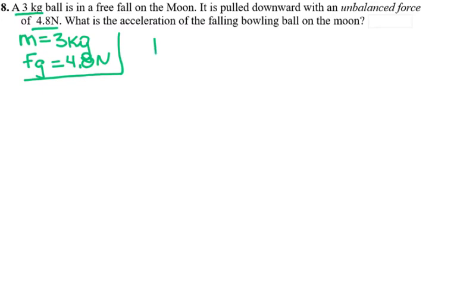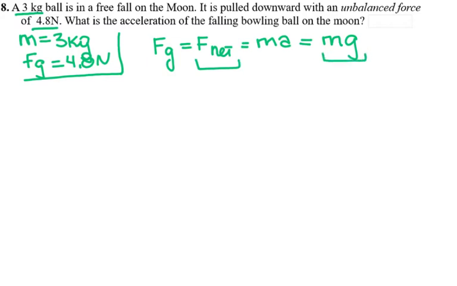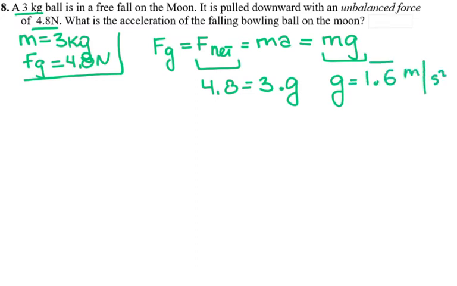So in this case, my unbalanced force of gravity is my net force, because there are no other forces acting when the ball is falling down on another planet or on the moon, and it equals ma. In my case, a is acceleration due to gravity, so I can also say mg. So the net force in this case is equal to mg, and that is 4.8 equals the mass times acceleration due to gravity. So acceleration due to gravity is 1.6 meters per second squared on the moon.